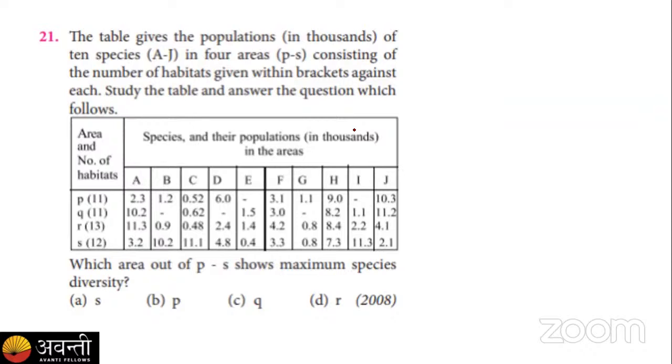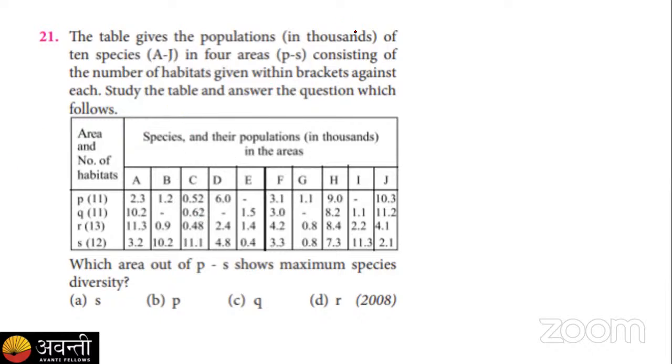It is asking: the table gives the population, in thousands, of 10 species ranging from A to J in 4 areas, that is P, Q, R, and S. The species are given in a horizontal row, making the 10 different columns, and the 4 areas are given in the first vertical column, making the 4 different rows.